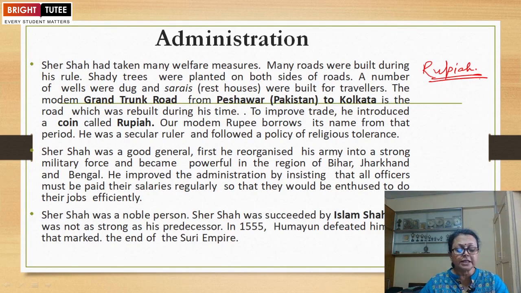So the eastern region starts from Bihar, present day including Jharkhand, as well as West Bengal. What we have earlier, it was the Bengal region only. He improved the administration by insisting that all officers must be paid their salaries regularly so that they would be enthused to do their jobs efficiently.